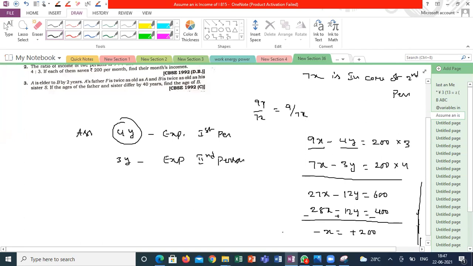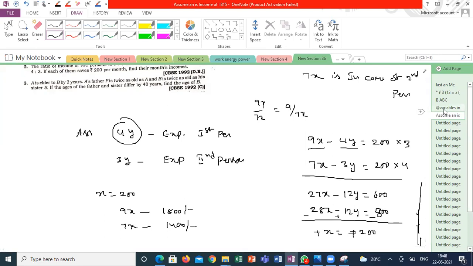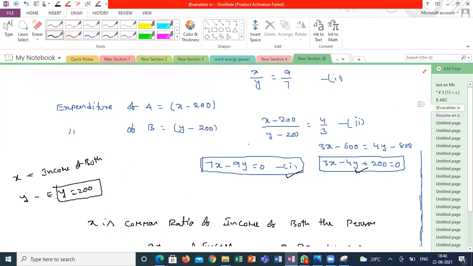How is the negative value coming, madam, in this case? Did I make any mistake anywhere? Why negative value? Sir, it is 800, sir. It's not 400. Sorry, it's 800. So it is minus 200. So plus. So x is equal to 200. So 9x is the income of the first person, that is 1800 rupees. 7x is the income of the second person, that is 1400 rupees. Sir, I got the same answer with the equations you gave, sir. Yeah, even I got it, sir.